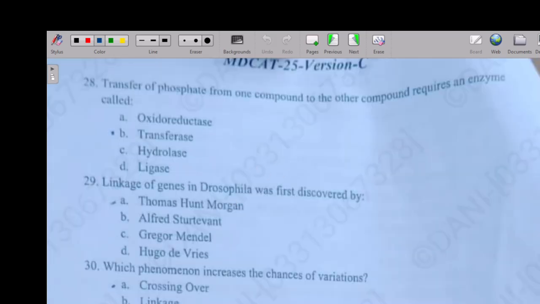So the next question is: transfer of phosphate from one compound to another compound requires an enzyme called option A: oxidoreductase, option B: transferase, option C: hydrolase, option D: ligase. So the right answer is option B, transferase.